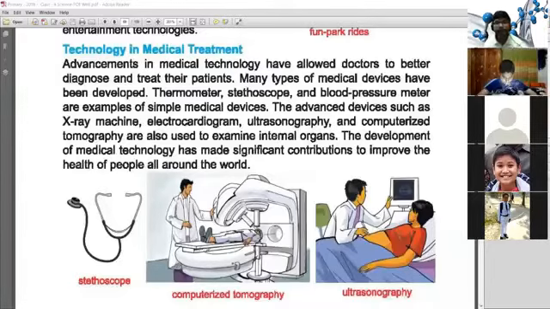X-ray machine, ultrasonic and computerized tomography are also used to examine the internal organs. The development of medical technology has made significant contributions to improving the health of people around the world.